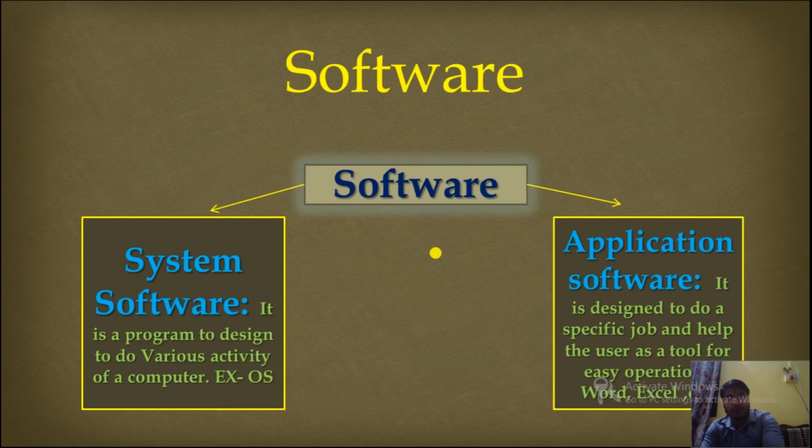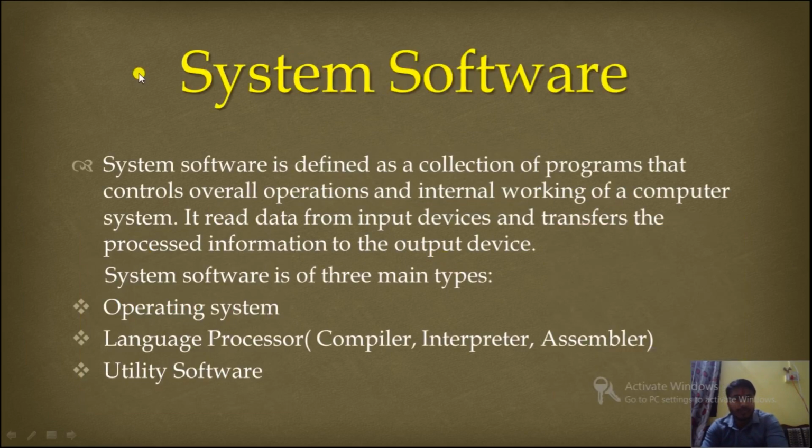Now one by one we'll study in detail. So first, system software. Now what is system software? The perfect definition is mentioned here. System software is defined as a collection of programs that control the overall operation and internal working of a computer system. Overall operation, just now I have discussed, like device management, memory management, processor management, and security.